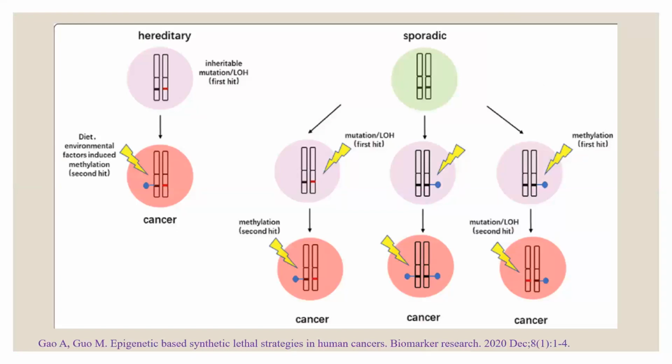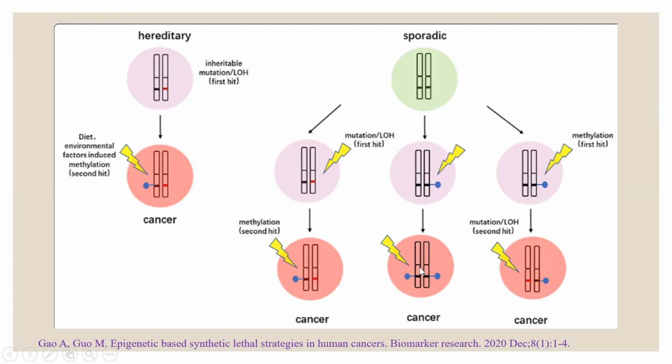Now, this is a classical example of Knudson's two-hit hypothesis, studied in the retinoblastoma gene. In the first example, there is a hereditary case with paternal and maternal chromosomes. The first mutation is already in the germline, and the second mutation comes later in life, which can be an epigenetic event due to which there is formation of cancer. In the second example, there are three possible mechanisms for development of cancer. First, there can be a true genetic mutation of one of the chromosomes. Second, the hit can be due to an epigenetic event. Therefore, there will be cancer initiation and progression.